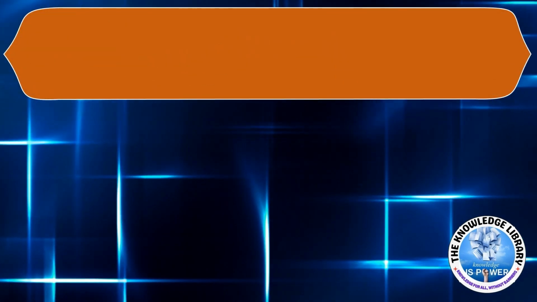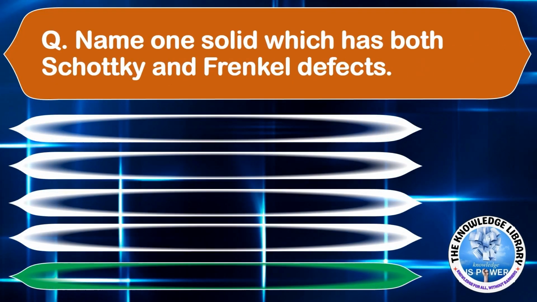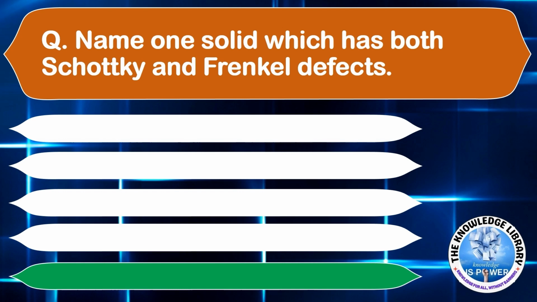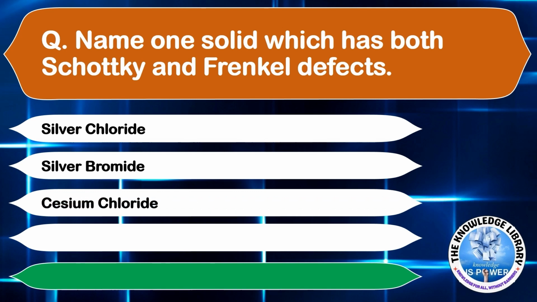Moving on to the next question. Name one solid which has both Schottky and Frenkel defects. A, silver chloride. B, silver bromide. C, cesium chloride. Or D, zinc blende. The correct answer is option B, silver bromide.